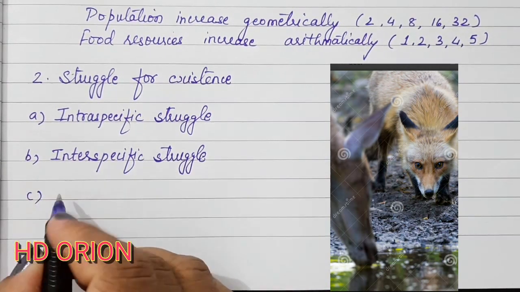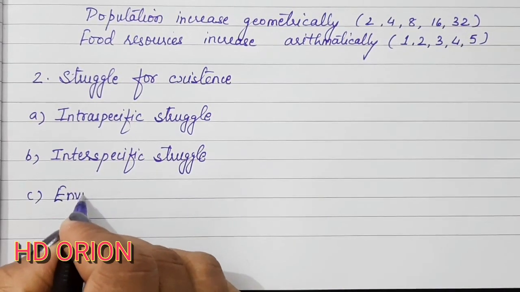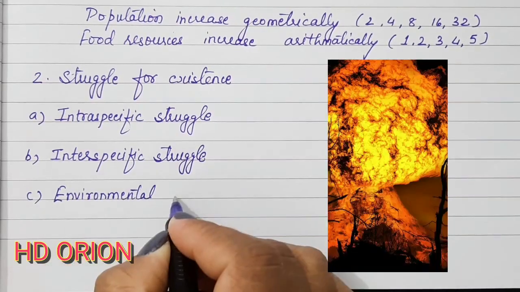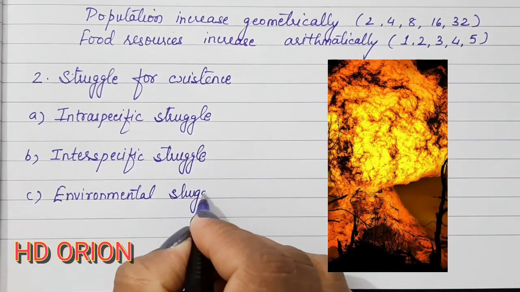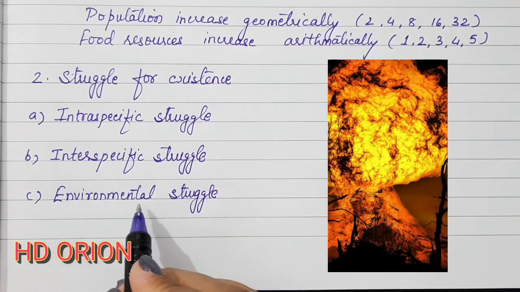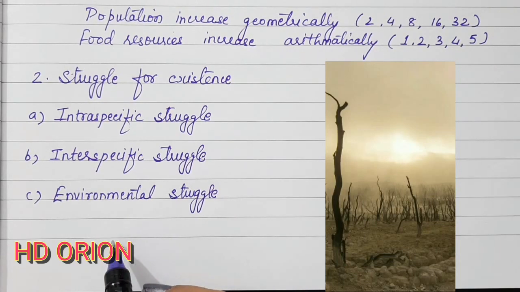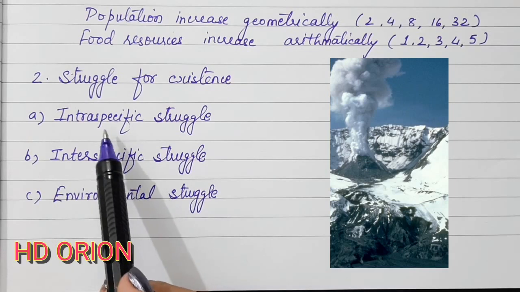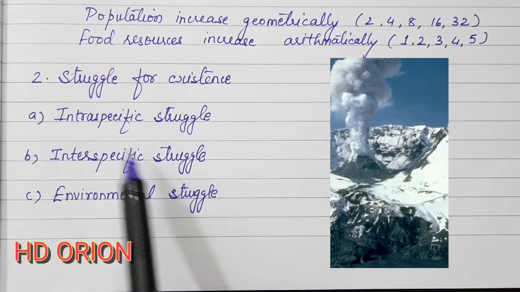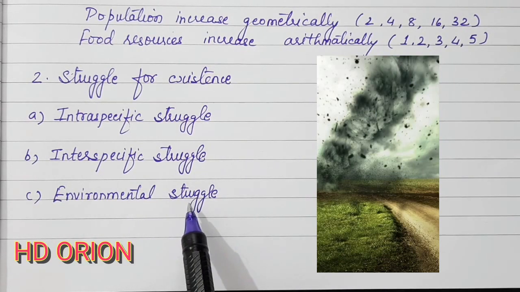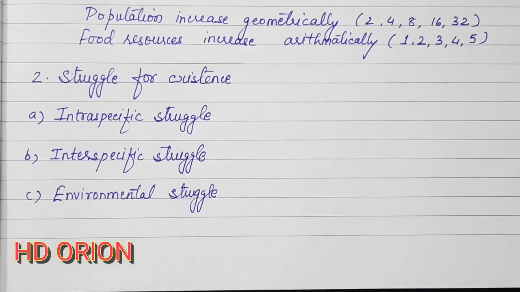And the third type of struggle is environmental struggle. This is the struggle that the environment poses as a threat for the organisms. For example, floods, extreme rainfall, drought conditions, etc. So the organisms have to fight in these three categories: intraspecific struggle, interspecific struggle, and environmental struggle for their existence.